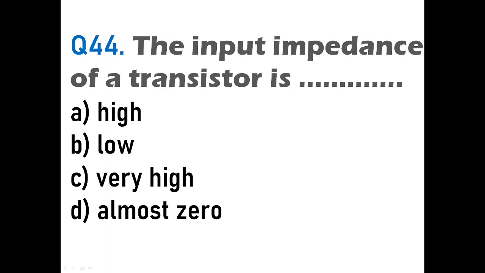So the input impedance of a transistor is low. So here the option will be option B, that is low, because your emitter base junction is forward biased, and because it is forward biased, the impedance or the resistance will be less, it will be low. Okay. Then we'll go to the next question.